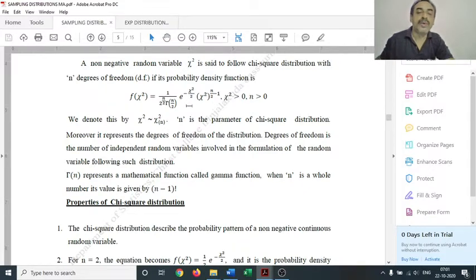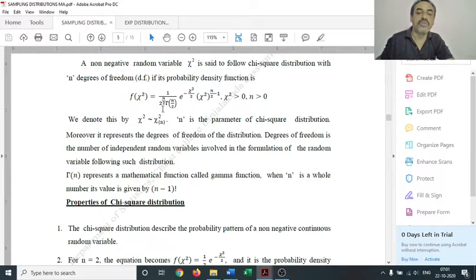So 1 by 2 raised to 2 by 2 is 2 only, and gamma 2 by 2 is gamma 1. Gamma 1 means 0 factorial, and 0 factorial is 1.